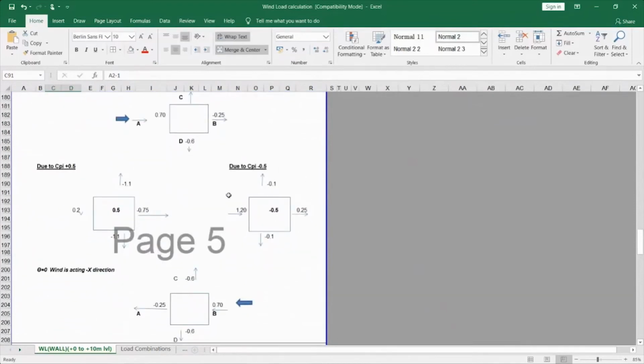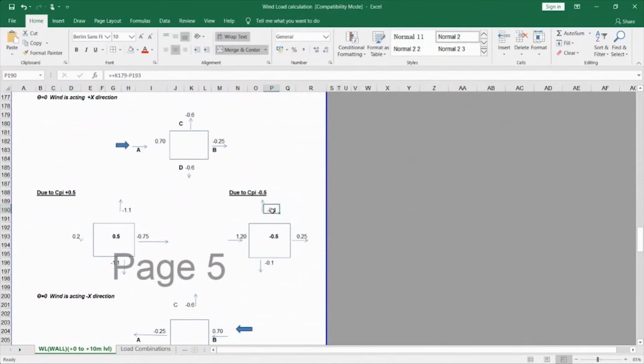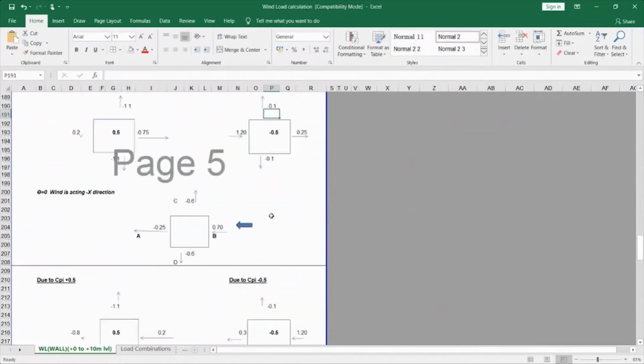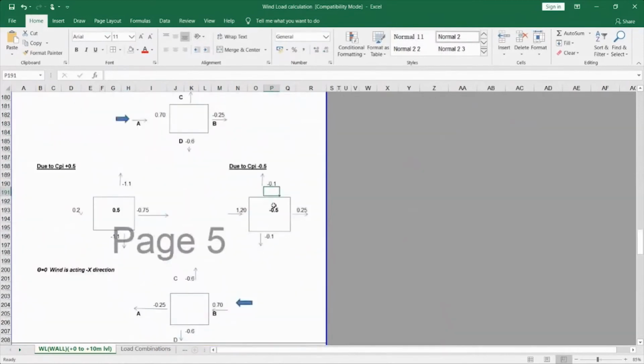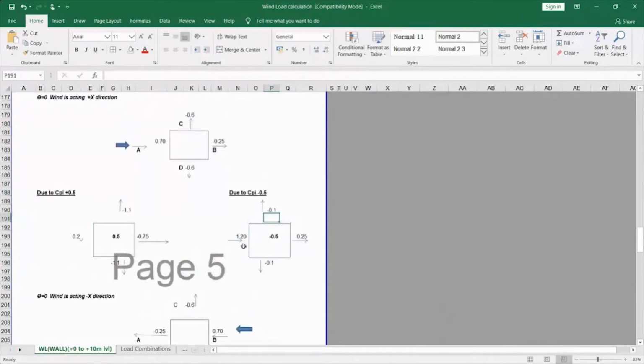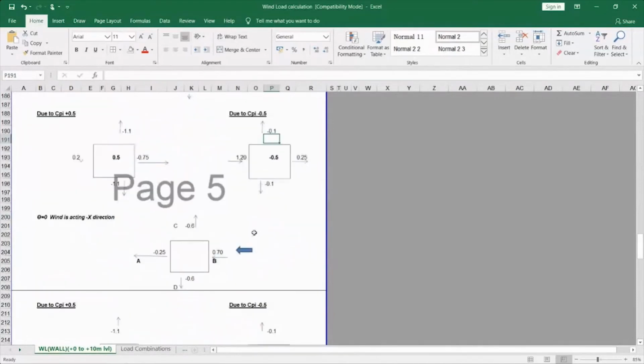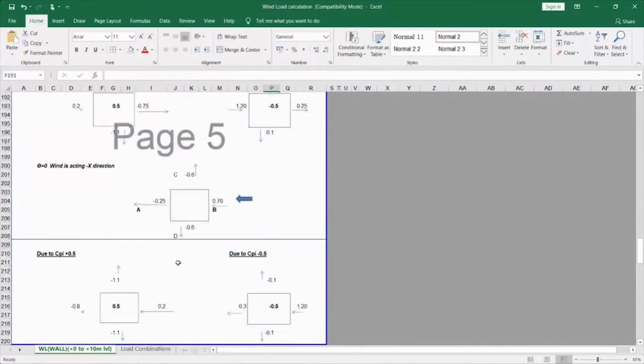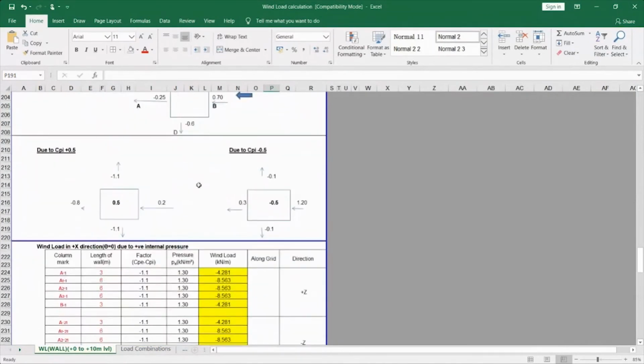If you see, I have deducted minus 0.6 with minus 0.5 and my value is minus 0.1. This is how minus and minus becomes plus. That is minus 0.6 plus of minus of minus 0.5, it is plus, so it is minus 0.1. That is how I have derived the theta equal to 0 values, and I have calculated my wind load for the X direction also.